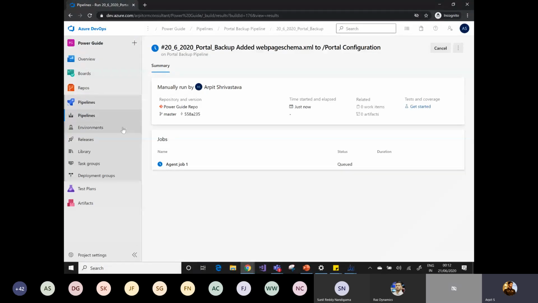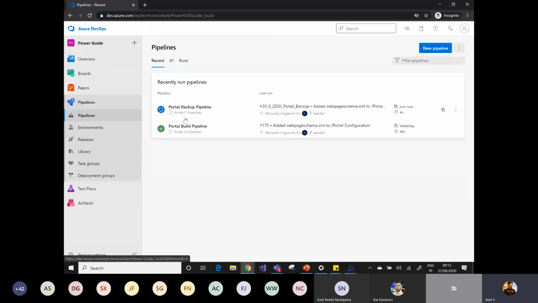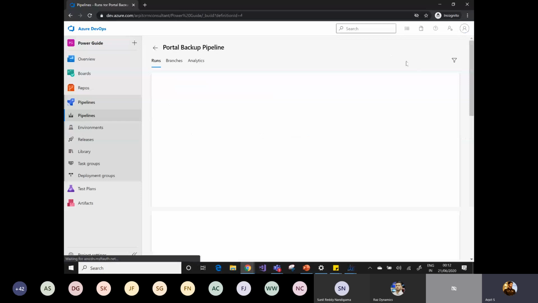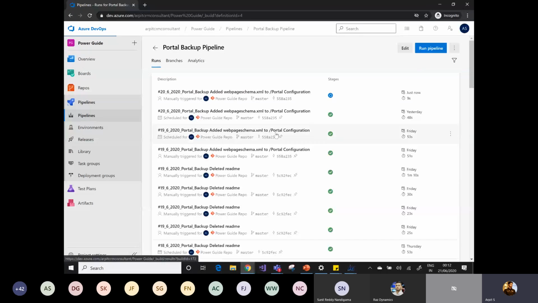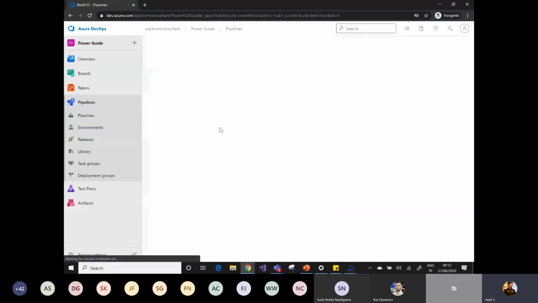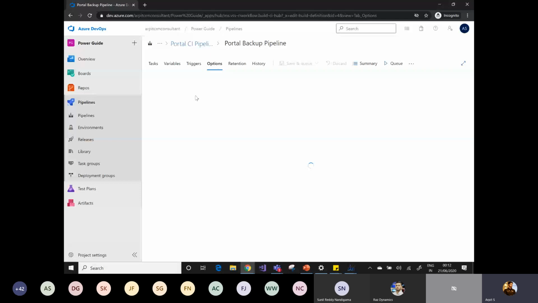Let's say I have a build pipeline. Go to edit, go to the triggers, and you can simply schedule that. So this is the option you can schedule.